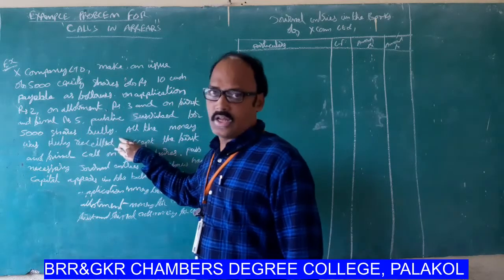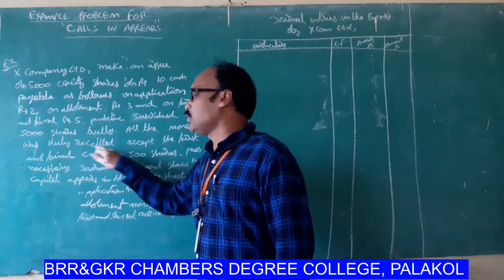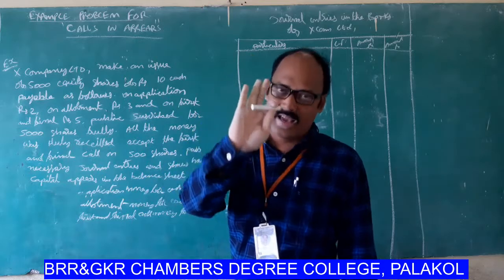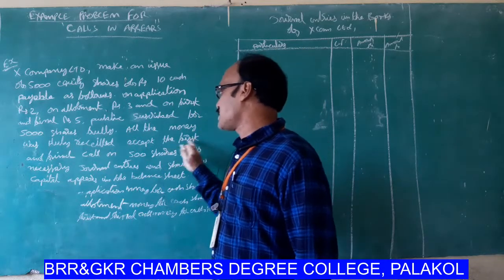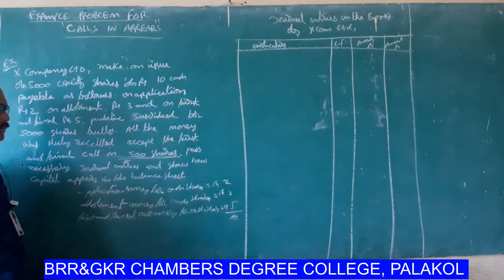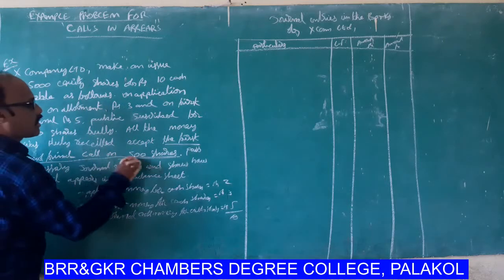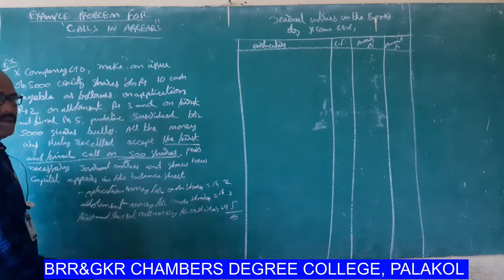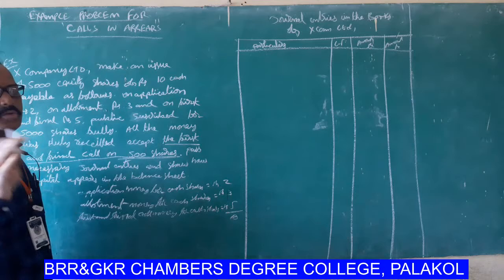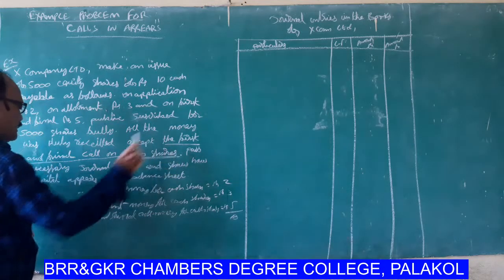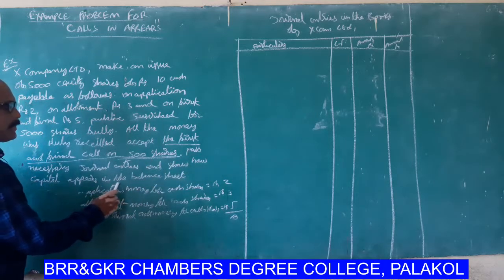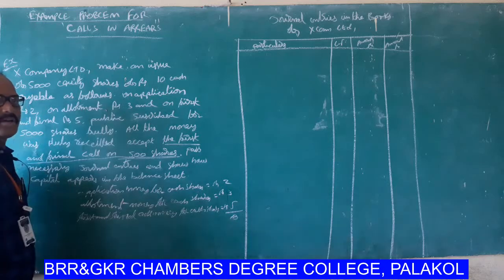The equity shares are fully subscribed. All the money was duly received except the first and final call on 500 shares. This is the most important point. That means the first and final call amount was not received for 500 shares, and that is to be treated as calls in arrears. Pass necessary journal entries and show how capital appears in the balance sheet.